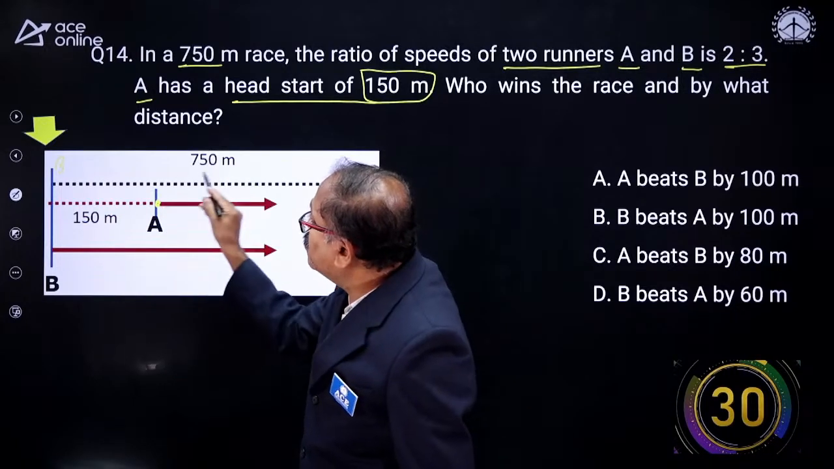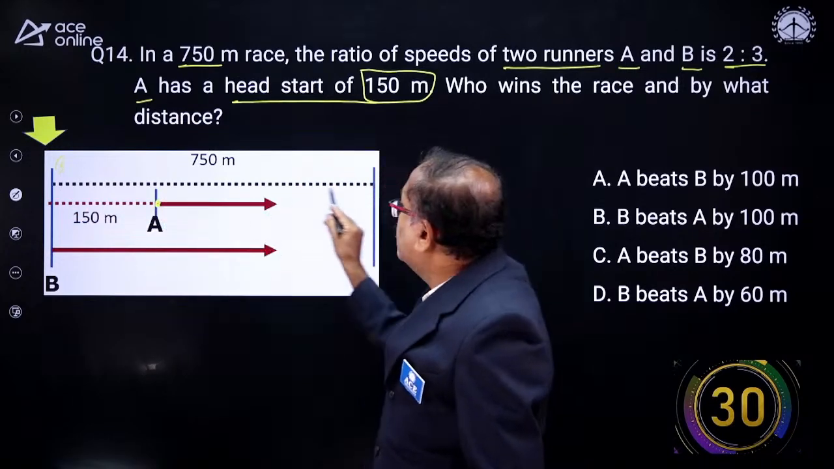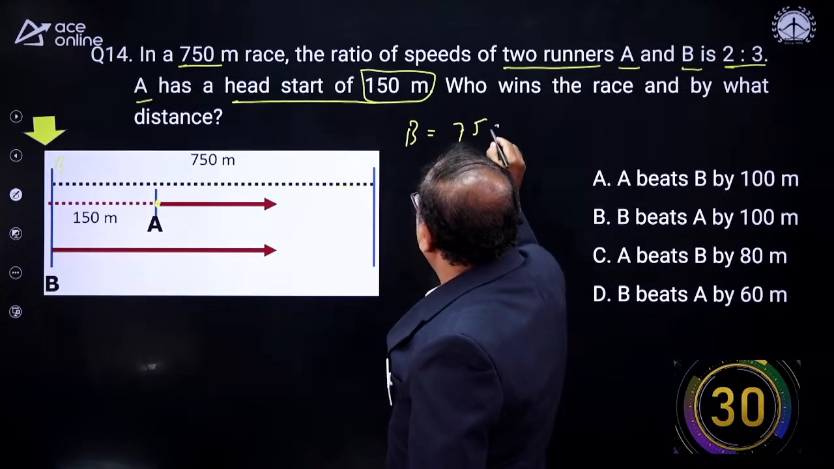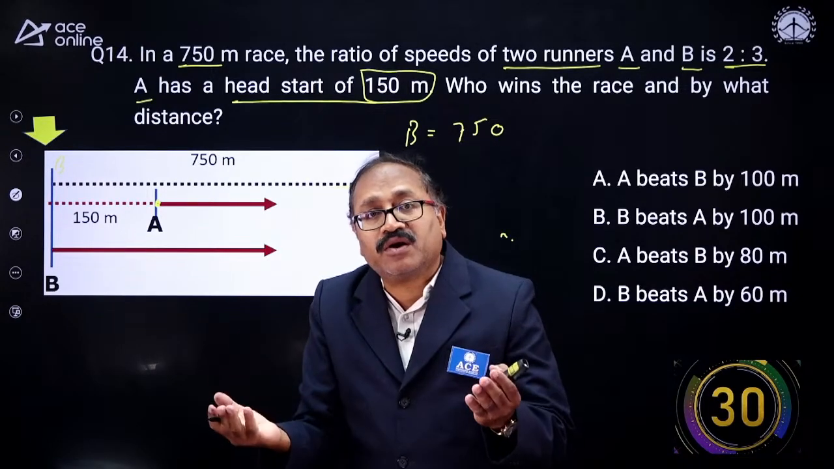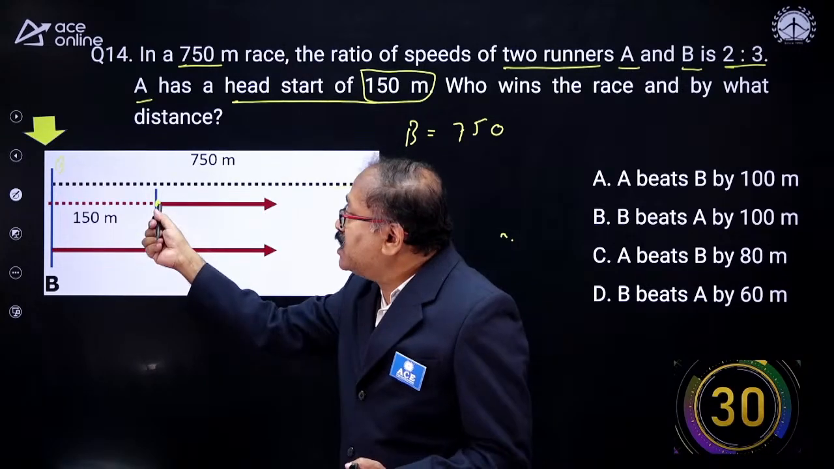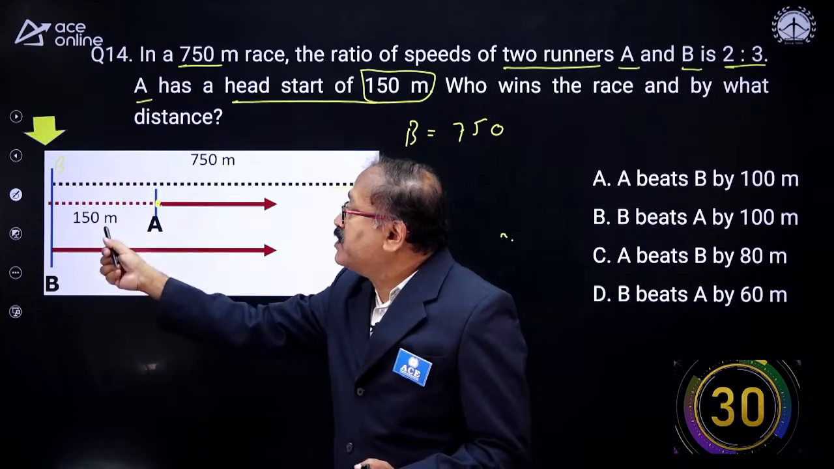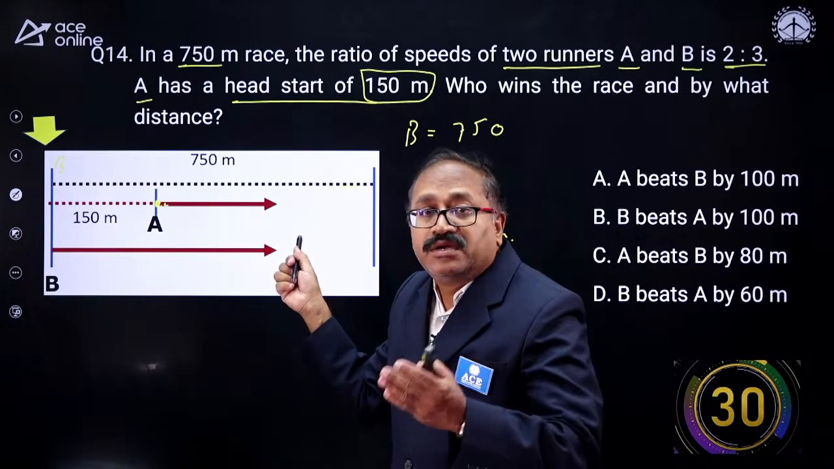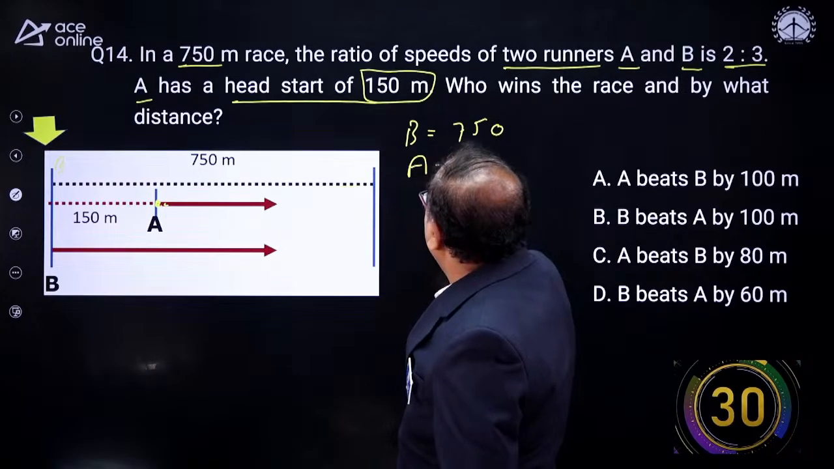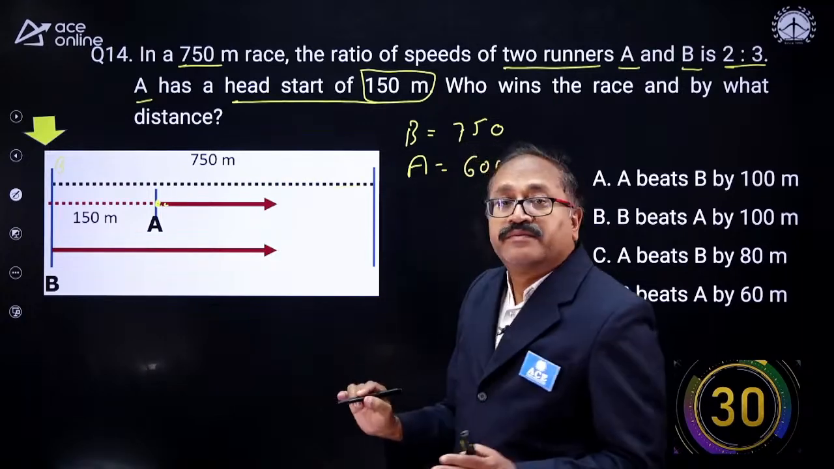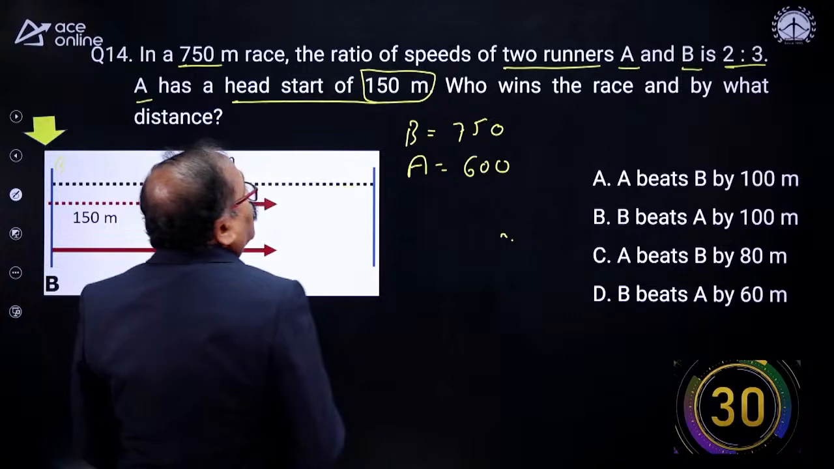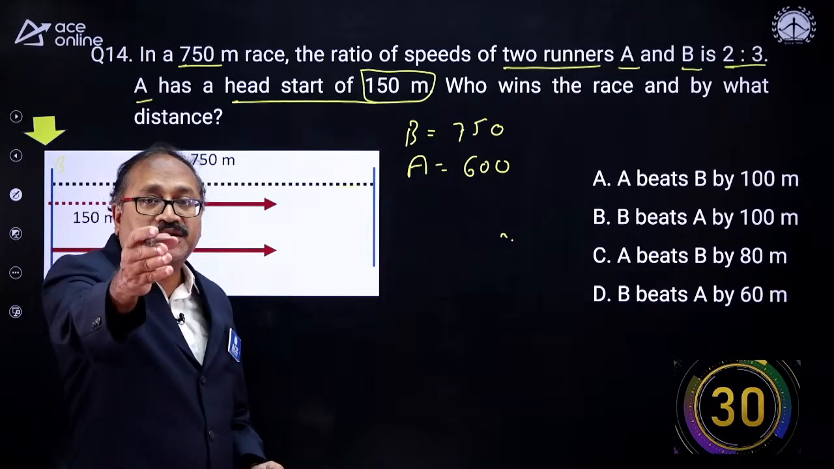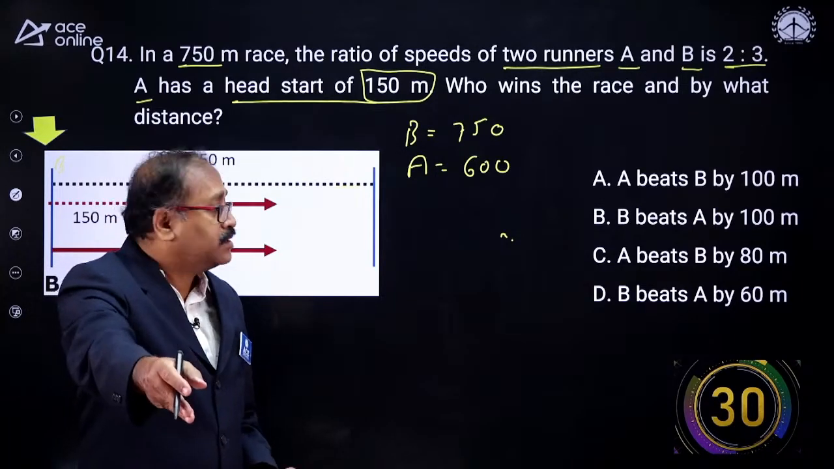So A has to cover how much? B has to cover how much? The whole distance, 750. B has to cover 750 to finish the race. A has to cover how much to finish the race? As he has a head start of 150, 750 minus 150 is 600. So A has to cover only 600 meter to finish the race. That's what we understand. Now who wins the race and by what distance? Here is your 30 seconds, and this is the last question of this class.